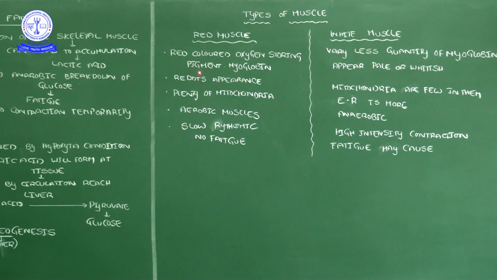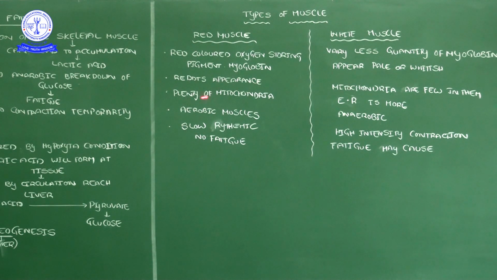Simultaneously, these red muscles contain plenty of mitochondria. What is the reason? Here myoglobin has more binding efficiency with oxygen, and there are plenty of mitochondria. The appearance of the red color is due to myoglobin, correct.